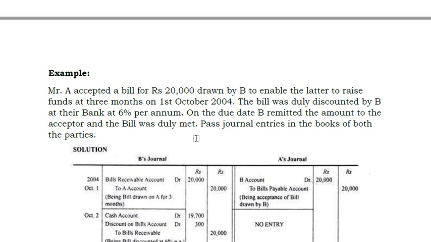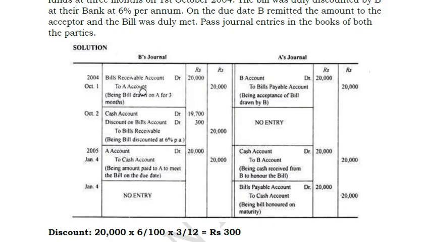Now immediately he discounted that bill of exchange. So simply this bills receivable account debit which you are showing will become credit here, and the amount which you get in your cash is 19,700, and 300 is the expense, interest expense or the discounting expense which the banker deducts. So it is an expense. Expense means P&L account. P&L account means debit. So this is debited. This is debited. And your cash account is debited because you are receiving the money from the bank. Cash means debit balance. Debit means addition. Debit what comes in, credit what goes out is your real account principle. Because money is coming in, you have to debit what comes in.